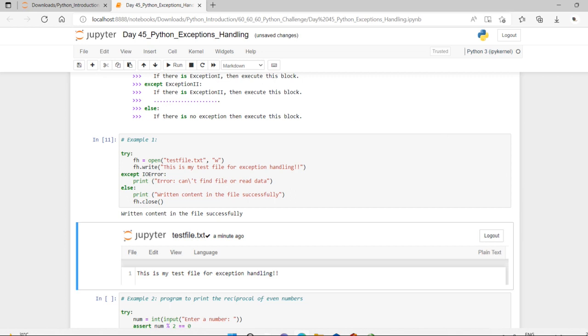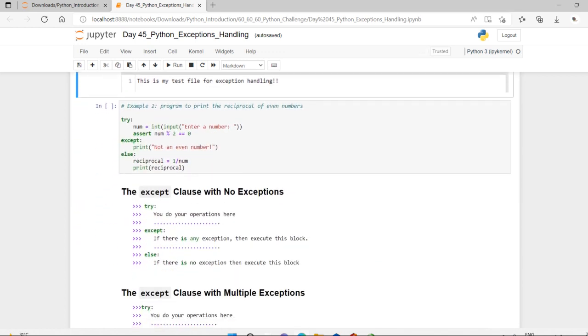Okay, fine, let me make it with one more example. See here, dear friends, what we want is to pass an even number. Here it is going to get an input from the user, and if I enter an odd number, 1, it says it is not an even number. And if we pass an even number, the reciprocal is computed and displayed. So the reciprocal is equal to 1 by num, and it's going to print it.